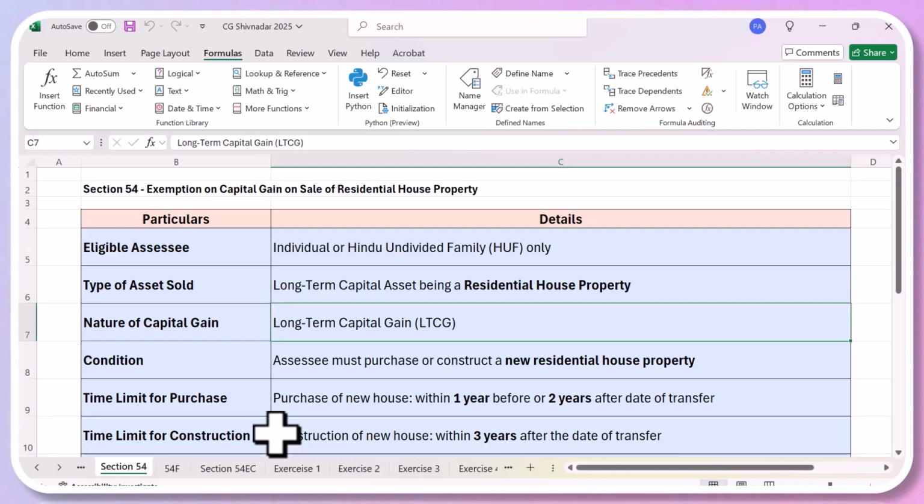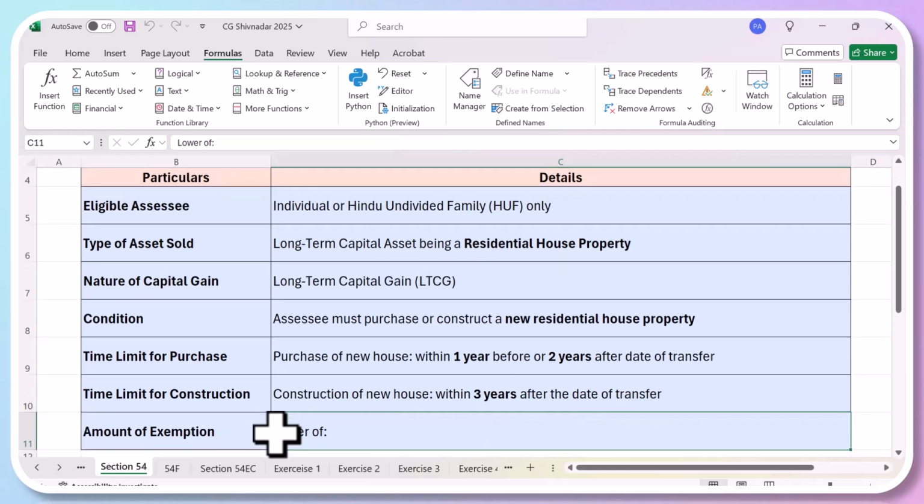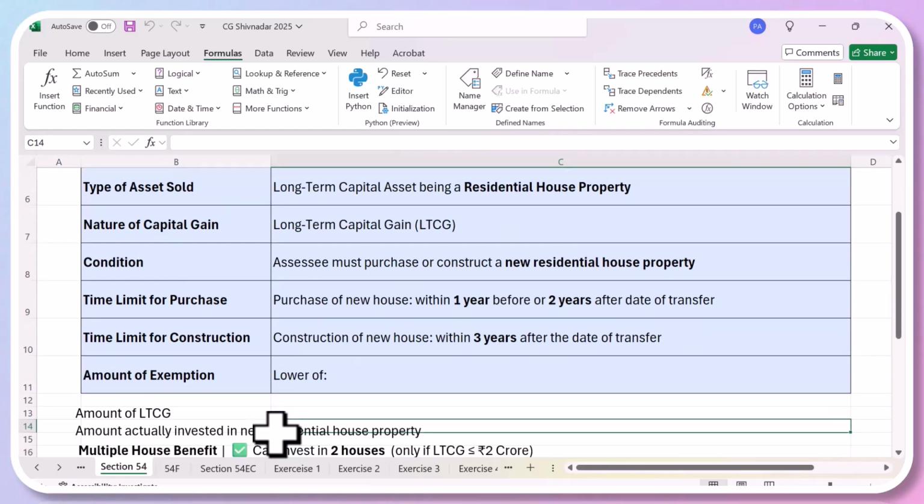So the assessee must purchase. That means the person who has sold his building, residential house, must purchase a new house within 1 year before or 2 years after the date of sale, or construct a new house within 3 years after the date of transfer. Now, the exemption will be equivalent to the amount actually invested in the new house. So whatever money he is investing, he will be fully exempt up to that amount.